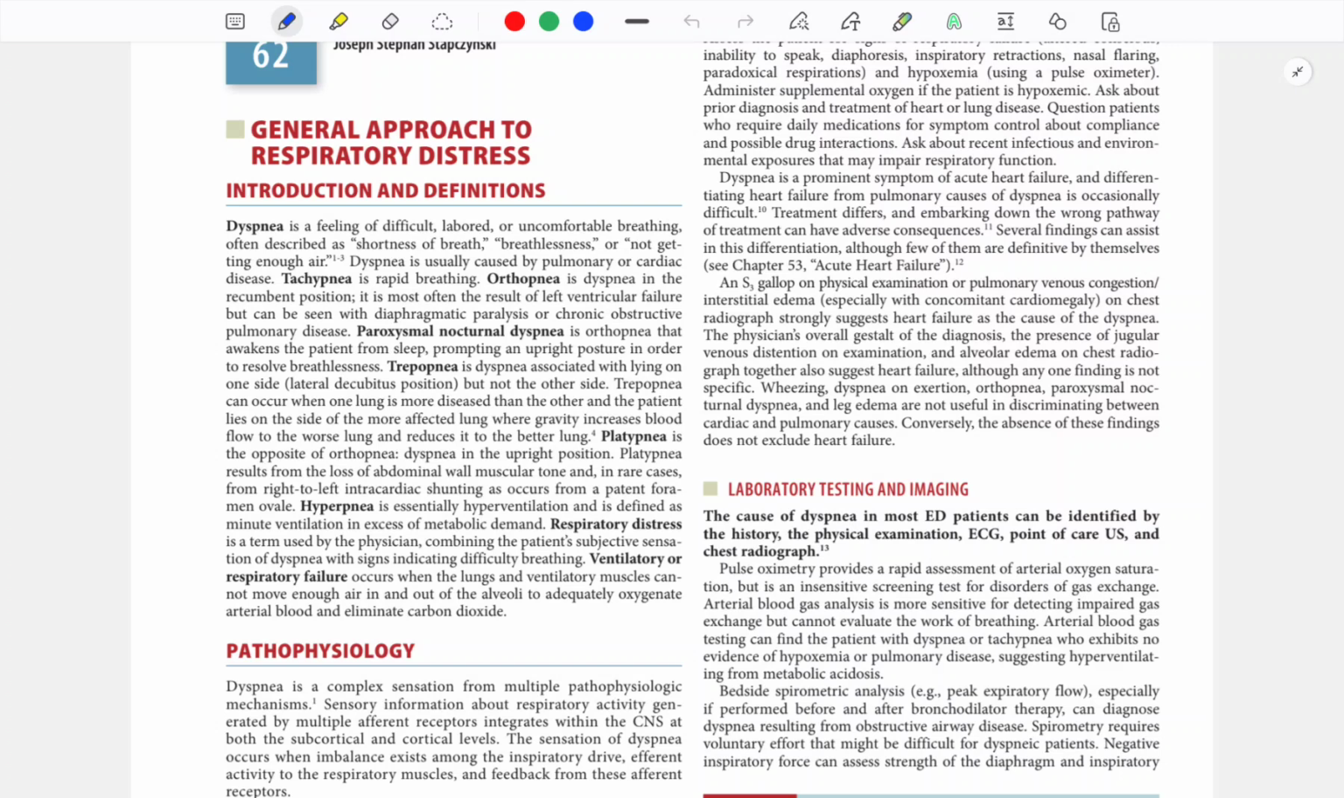What is failure? Failure is, despite doing your maximum effort, you cannot score sufficient marks. So in respiratory failure, despite the maximum effort by the patient's muscles, breathing, diaphragm, etc., still the patient's oxygen demand is not getting met. So that is respiratory failure.